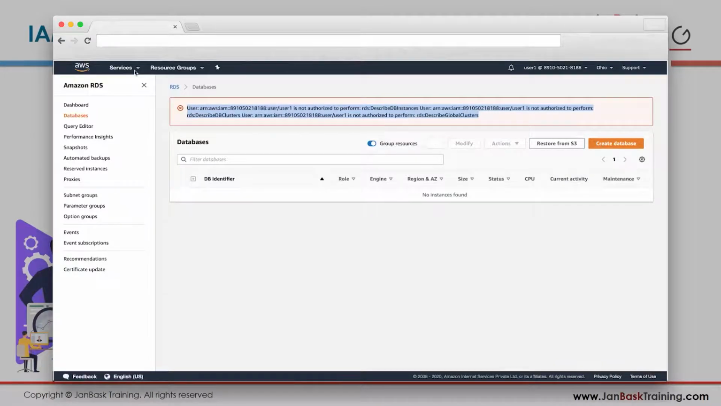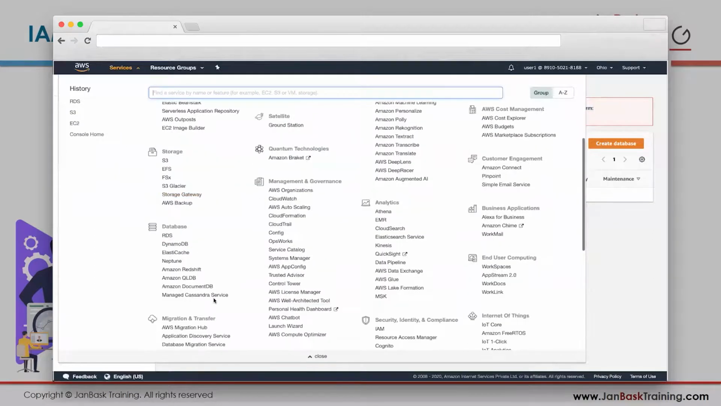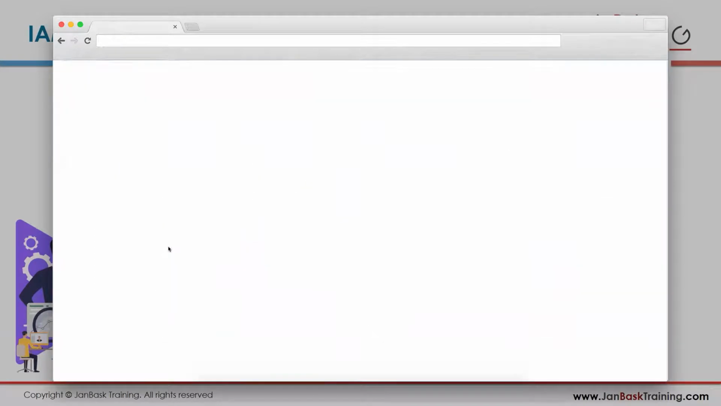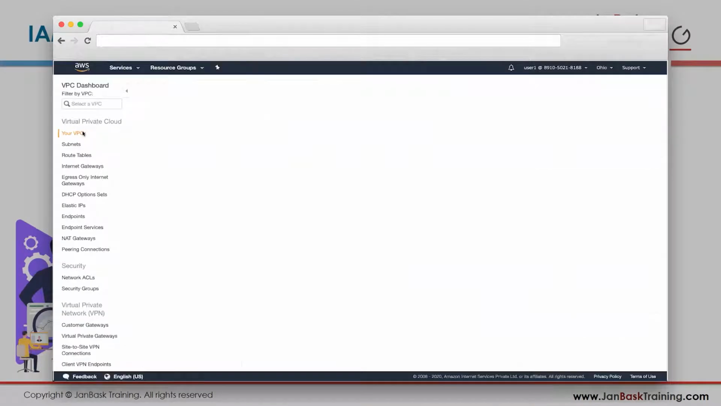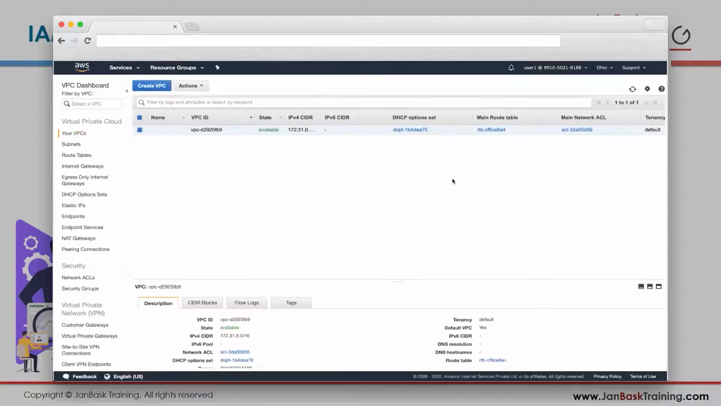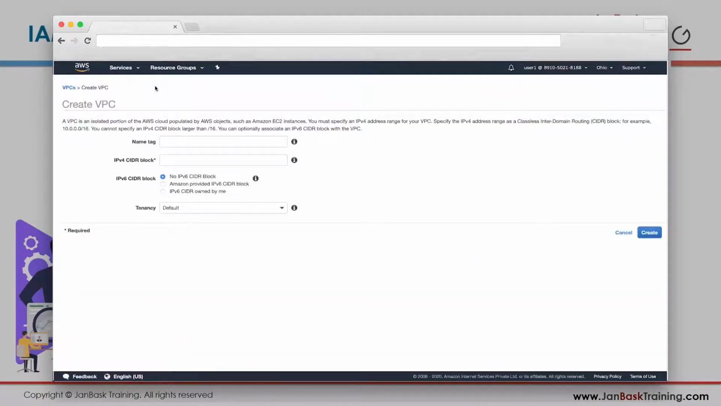Maybe some other product we want to test. Maybe go to VPC, right? Network access. Does he have access to the network or not? Let's click on your VPCs. Okay, till here he has access.